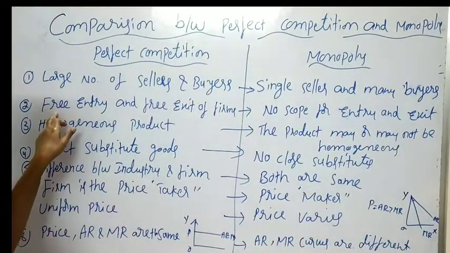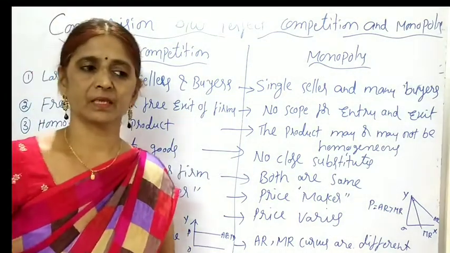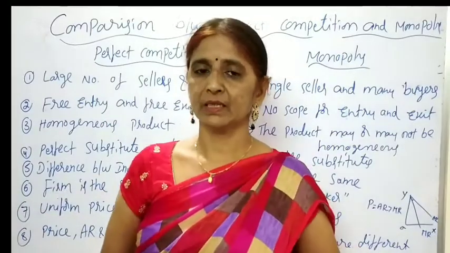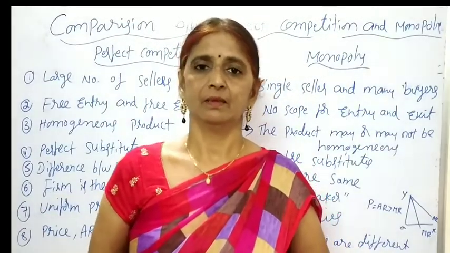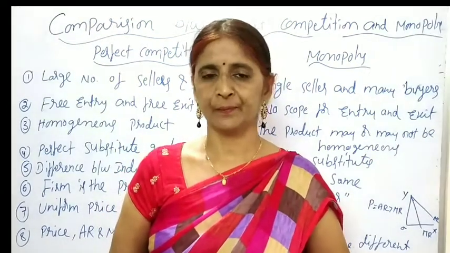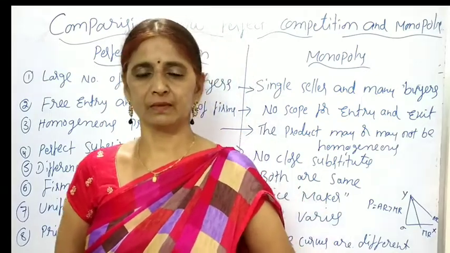The second difference is free entry and free exit of firms. In a perfectly competitive market, if the industry is gaining supernormal profits, new firms will enter into the industry. And if the industry is in losses, inefficient firms will leave the industry.